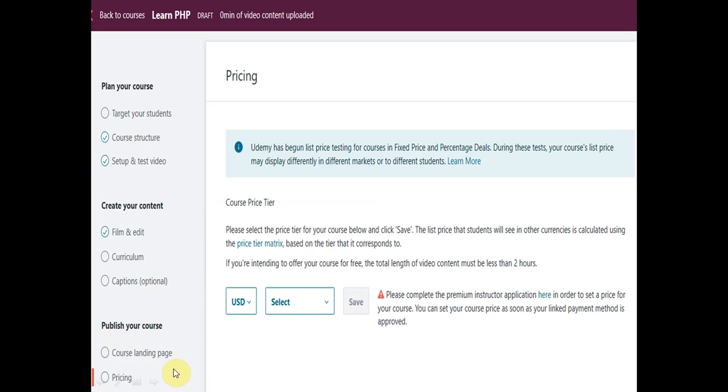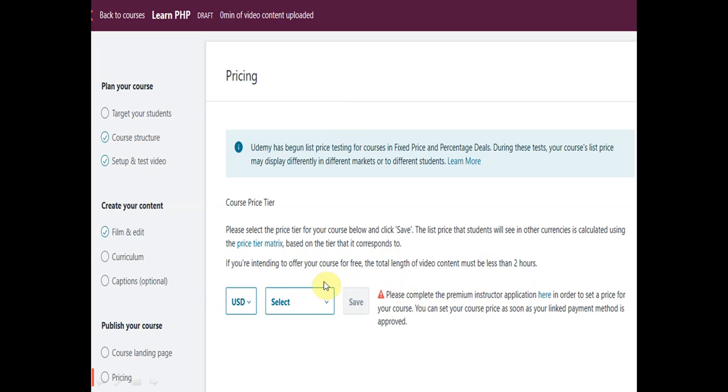Publish your course, and inside this we have pricing also. The course landing page will be displayed here, where we can change things accordingly, and pricing is there also. So we can mention the price of our course here. In US dollars, in rupees, whatever we select here, accordingly the course will be started and the price will be mentioned over here.